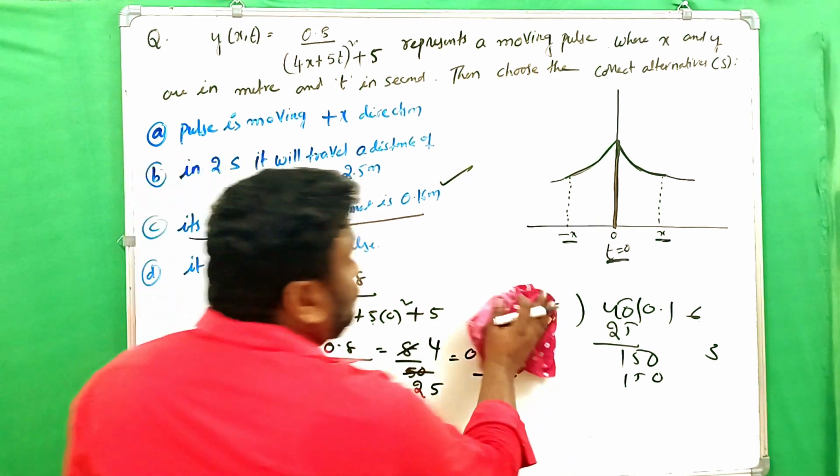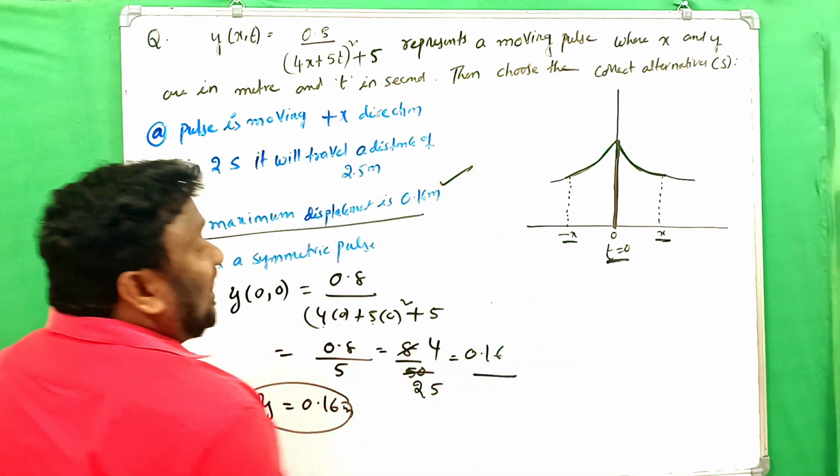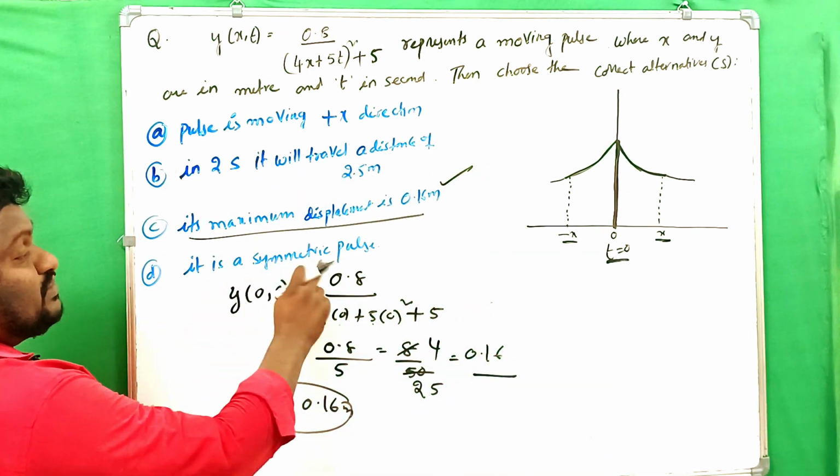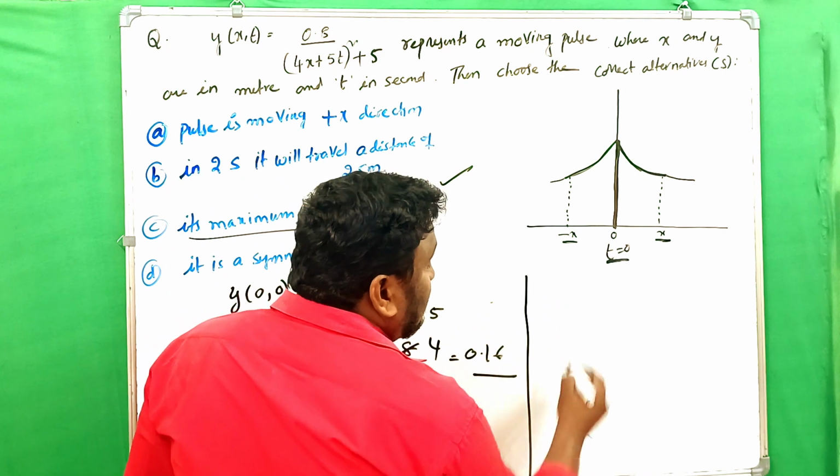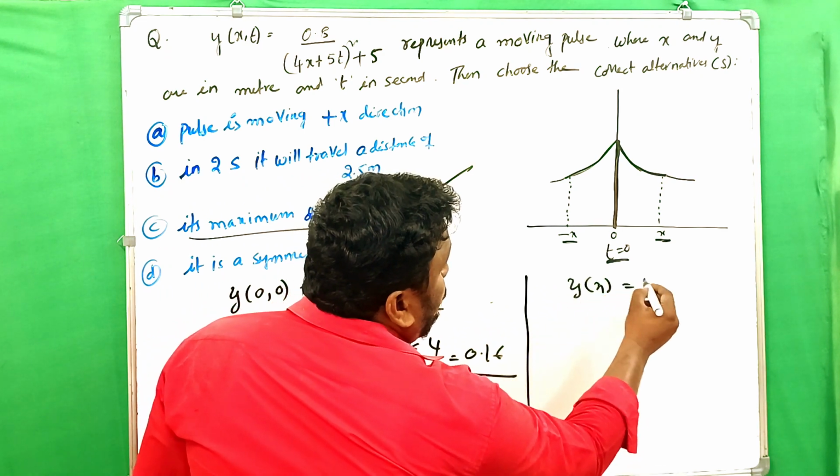Next we have to check whether the pulse is symmetric or not. That should be checked by y of x equal to y of minus x.